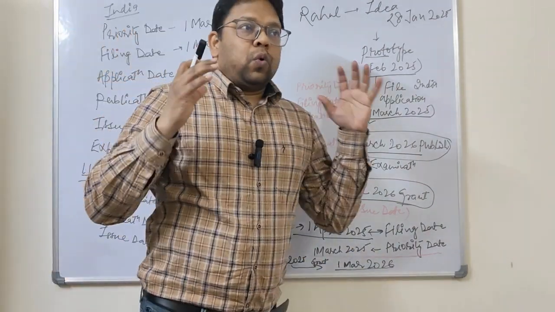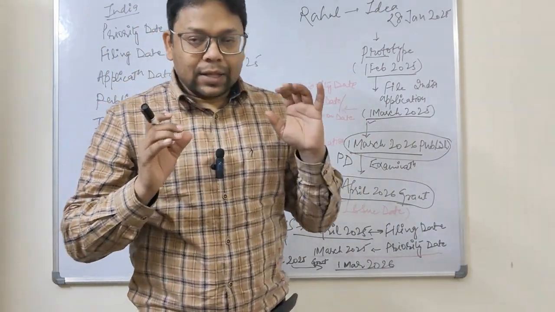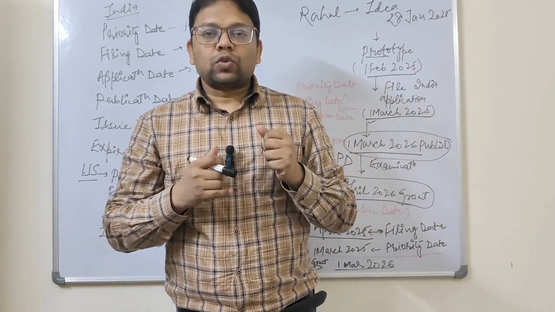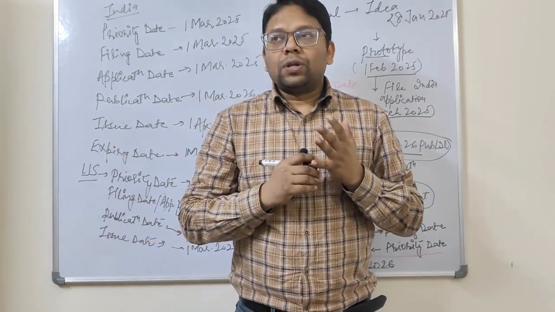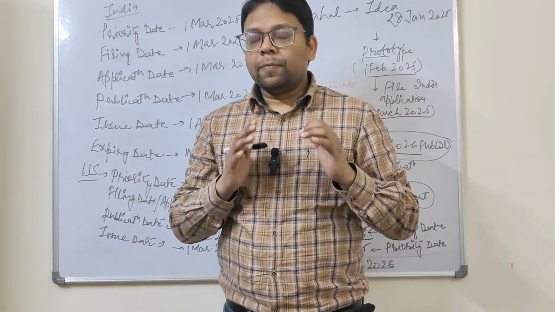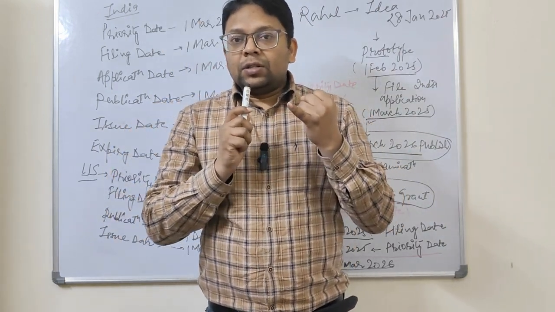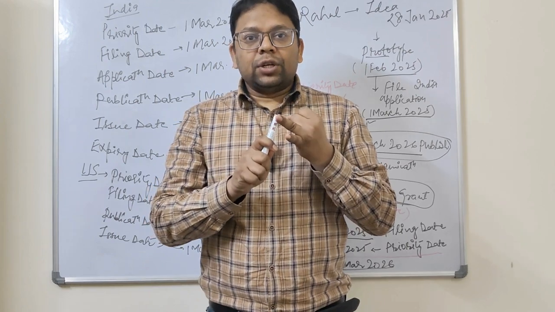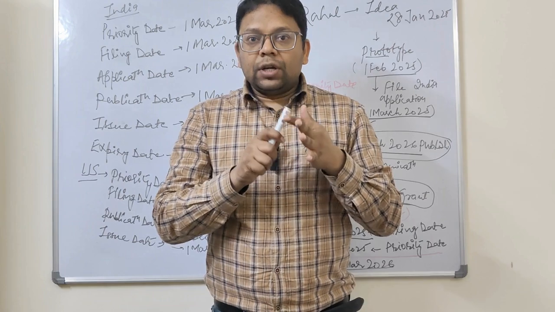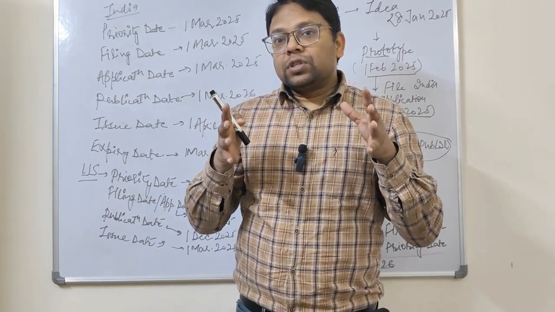What I would like to tell you is that there are so many dates. In a patent, you need to tackle many dates and some other complex concepts, like patent term extension and patent term adjustment, which we will learn later on. As of now, we need to understand some dates: priority date, application date, filing date, publication date, issue date, and expiry date. We must know about those kinds of dates.